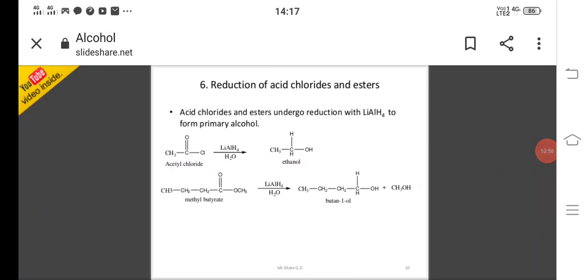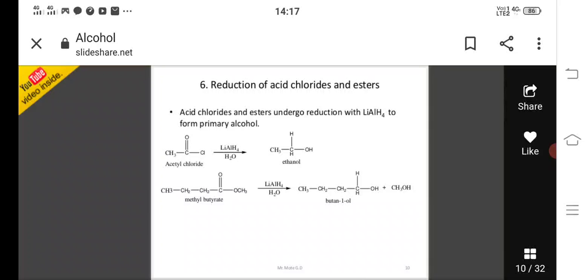And next is reduction of acid chlorides and esters. Acid chlorides and esters undergo reduction with lithium aluminum hydride to form primary alcohol. Okay, here acid chloride is there, CH3COCl, that is acetyl chloride. Acetyl chloride undergoes reduction with lithium aluminum hydride. On hydrolysis with water, it is converted to ethanol, CH3CH2OH.